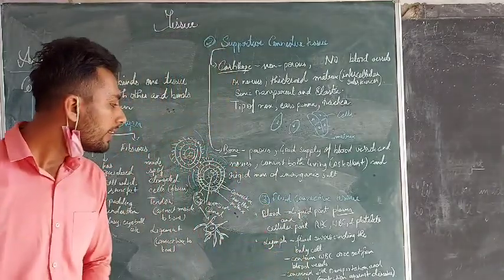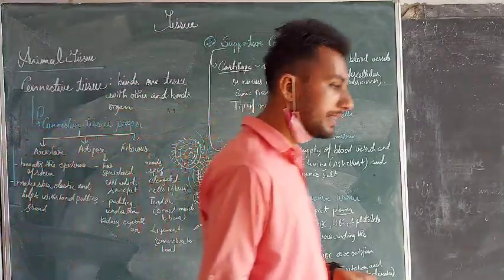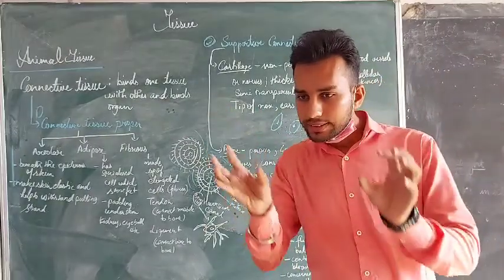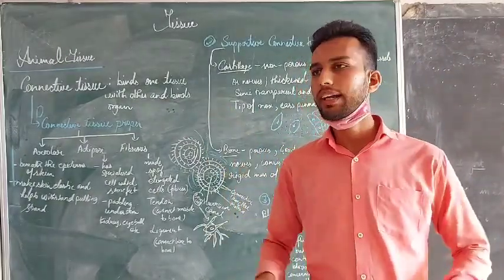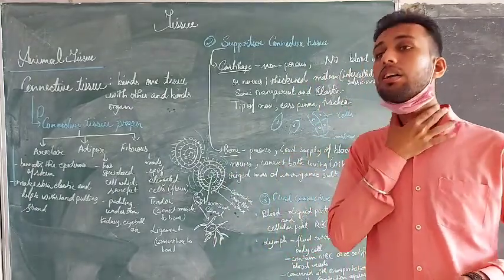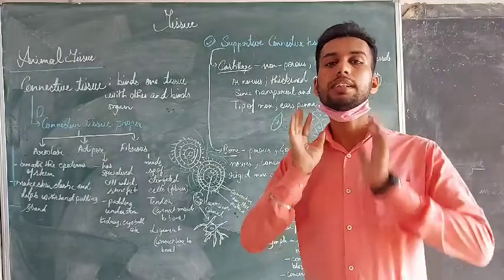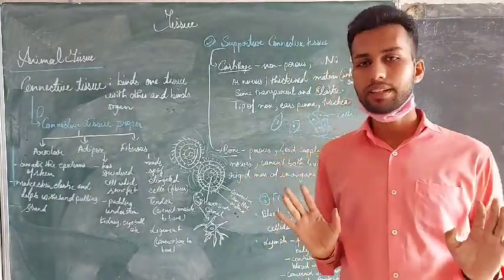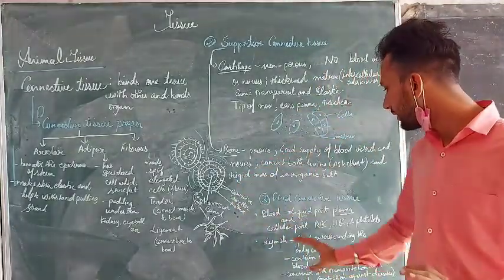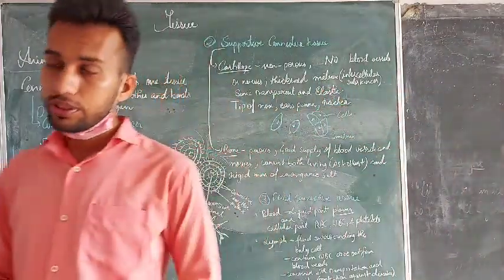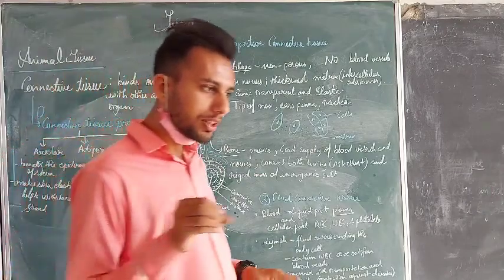Coming to the lymph, it is the fluid surrounding the body cells. All the body cells which are present in our body, like our leg, our spleen, our tonsils and all, the fluid which is floating outside that organ or particular cell is called the lymph. How does the lymph come out?